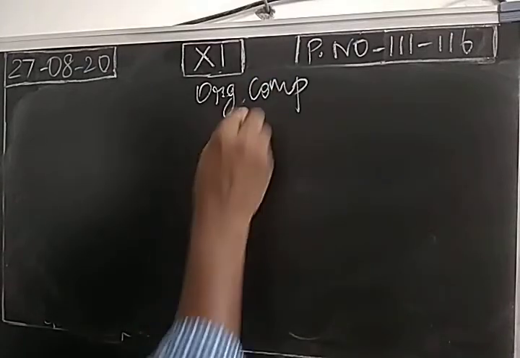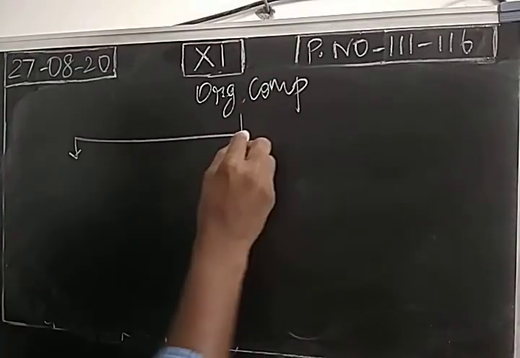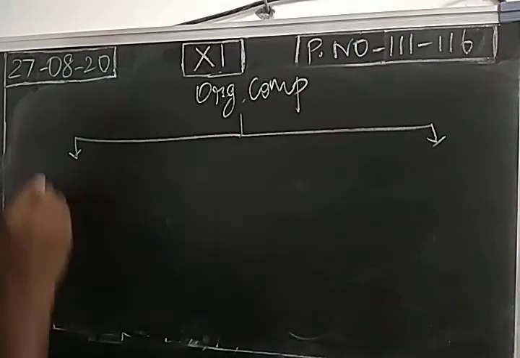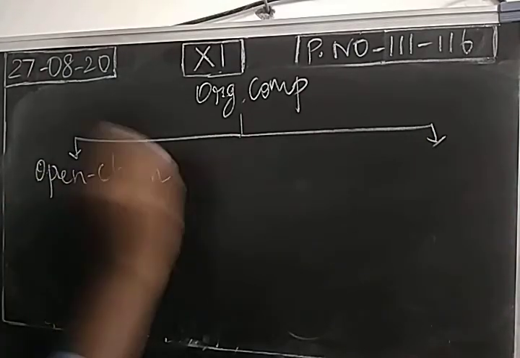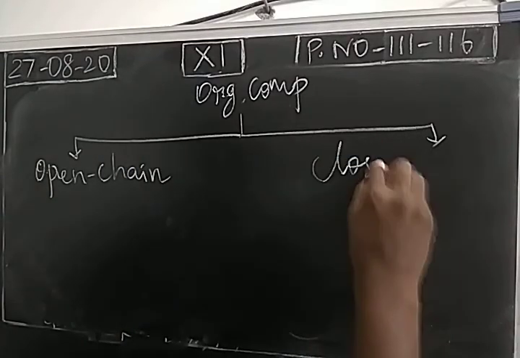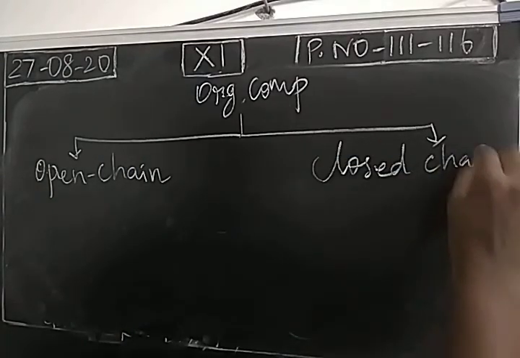Organic compounds are broadly classified into two types: open chain compounds and closed chain compounds.